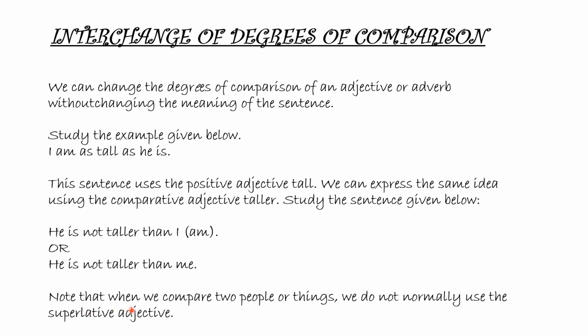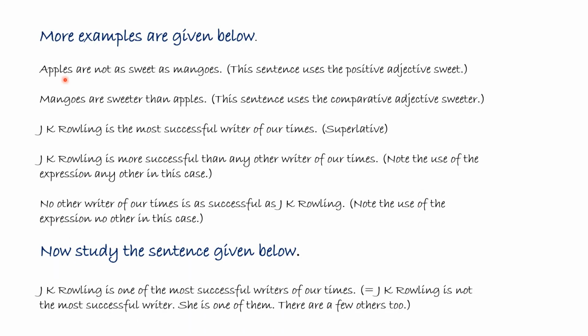Note that when we compare two people or things, we do not normally use the superlative adjective. In fact, when two people, objects or things are compared, we cannot use the superlative degree. We can use only the comparative degree or the positive degree. Now we have some more examples given below.